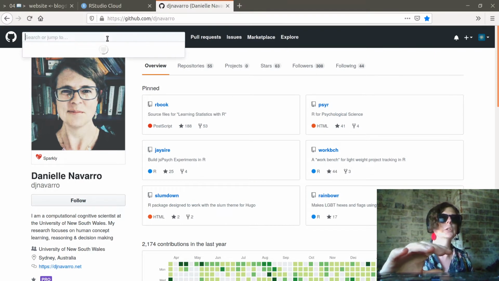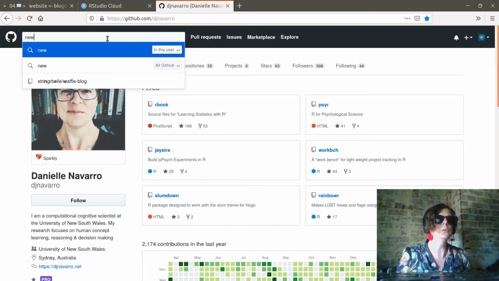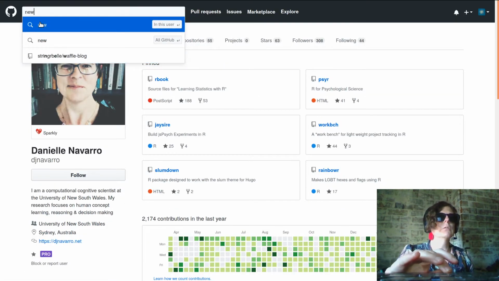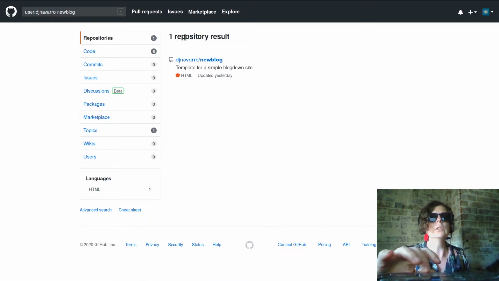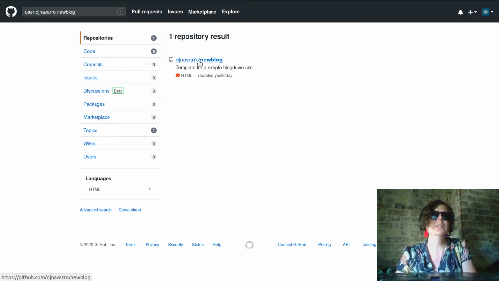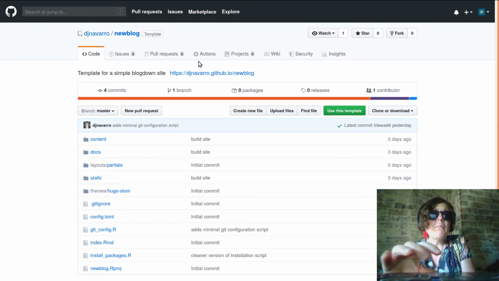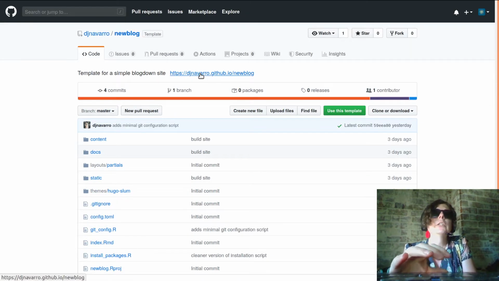I can search on here just as easily as I can search anywhere else, and we go new, and oh, this is logged in as Stringer Bell, which is really obnoxious, but that makes sense because Stringer Bell is the one who's doing the work. Well, let's just find out whether or not it will do it inside. It does. Excellent. GitHub searching is actually pretty useful.